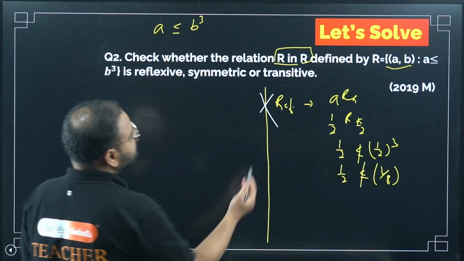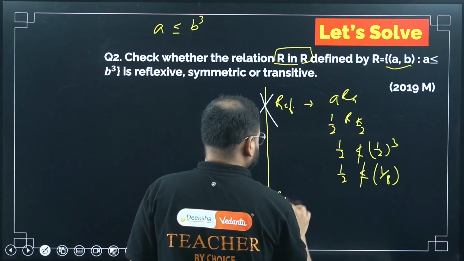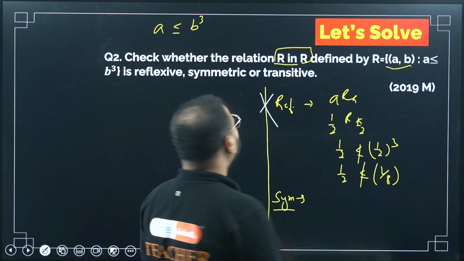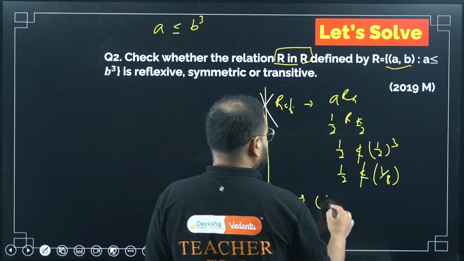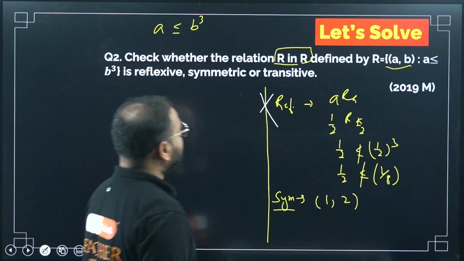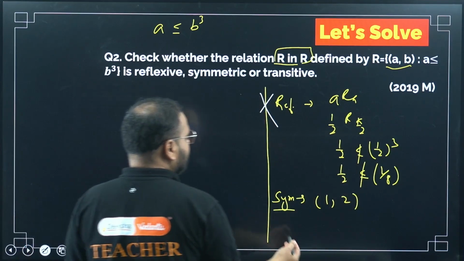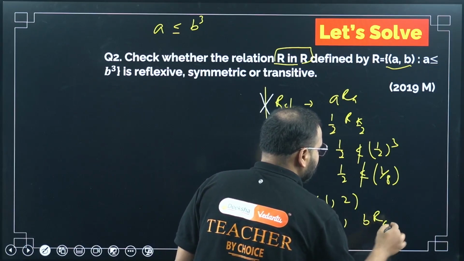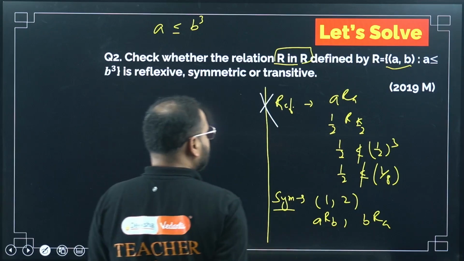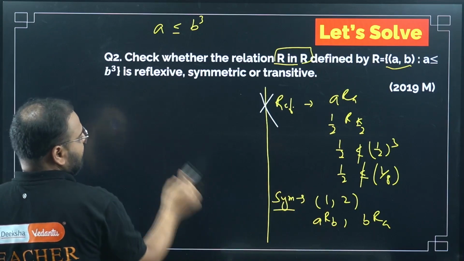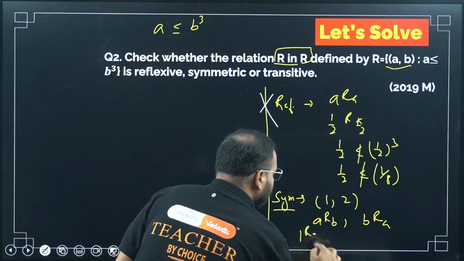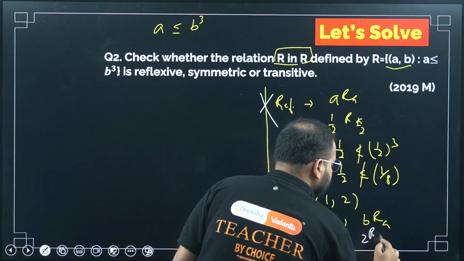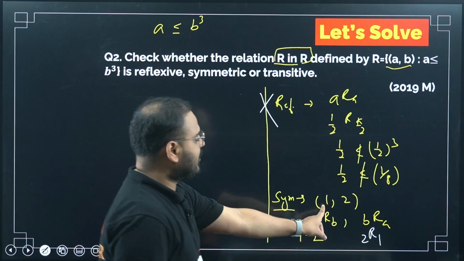Let's check for symmetric. Take an example. I can take 1 and 2 only. 1 and 2 will work. Please check. So what is the condition? The condition for symmetric will be, if you remember, ARB and BRA both should be there at the same time. ARB means 1R2. What about BRA? It means 2R1. Correct.